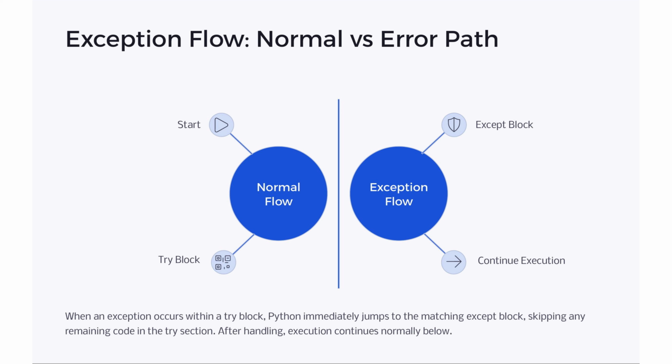In normal flow, code executes sequentially. However, when an exception arises in a try block, Python diverts to the corresponding except block, bypassing the remaining try code. Once handled, execution resumes normally, ensuring program stability and continuity.